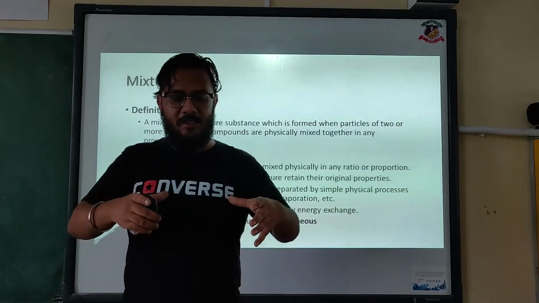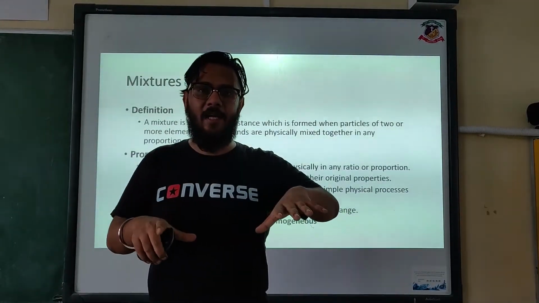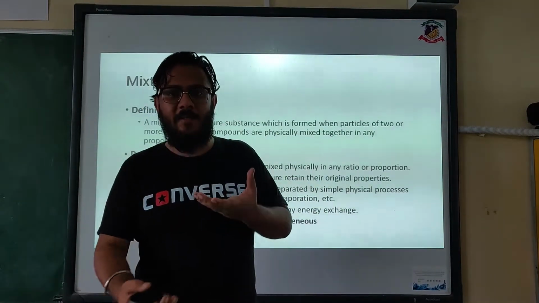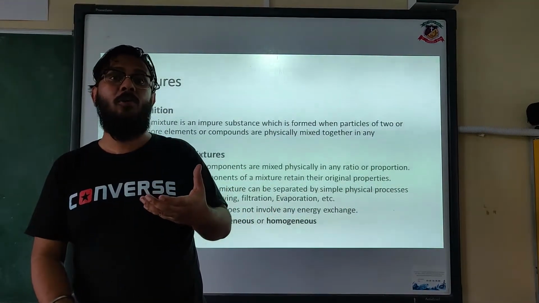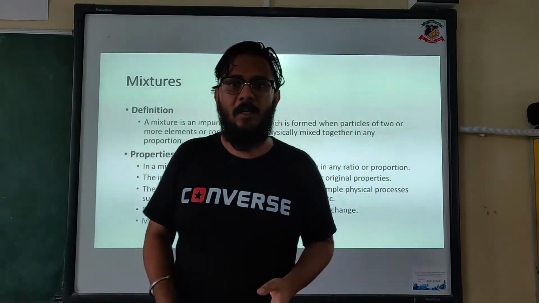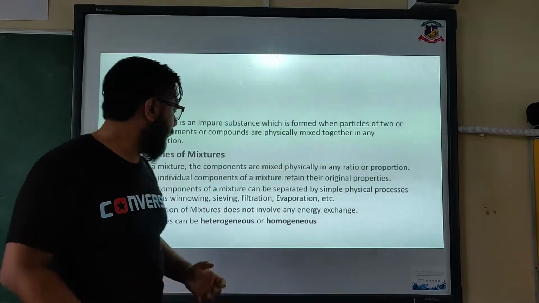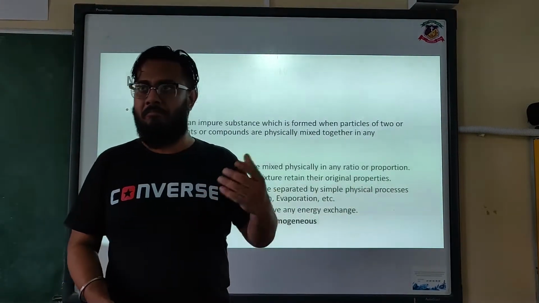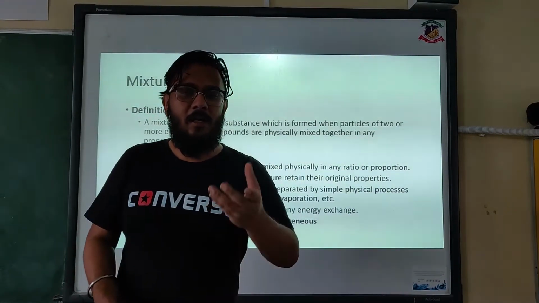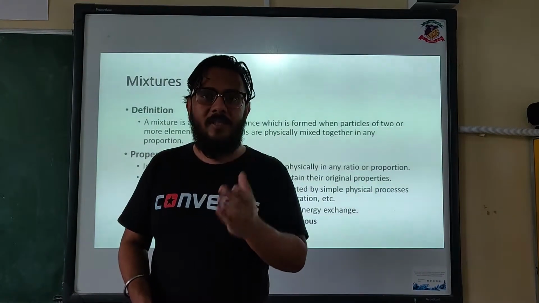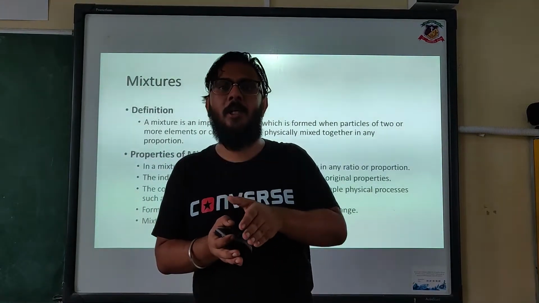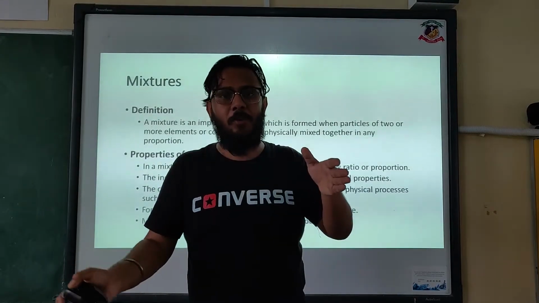Sieving is using a sieve. A sieve is like a mesh net kind of a thing. You put stuff into it and then you shake it and then you separate finer substance and slightly cruder substance. For example, we do it with wheat or flour at home. Filtration is mostly done for liquids. You have seen a water filter. A water filter is used for filtration. It separates the impure stuff from the pure water.